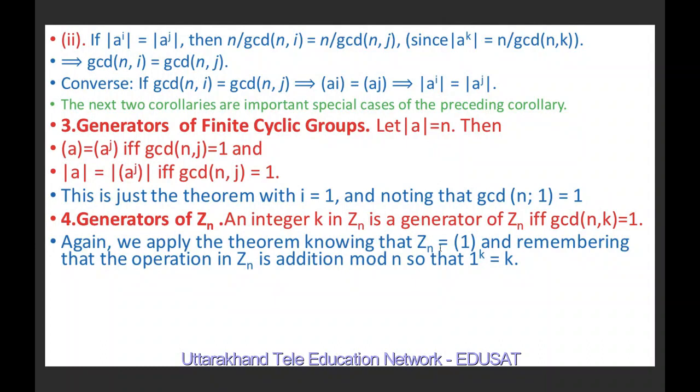This also we have studied in the previous lecture, that 1 is a generator of the cyclic group Zn, which is the set of integers under addition modulo n. Elements here are less than n. And remembering that the operation in Zn is addition modulo n, 1 raised to the power k is equal to 1 plus 1 plus 1, k times, so it is k.